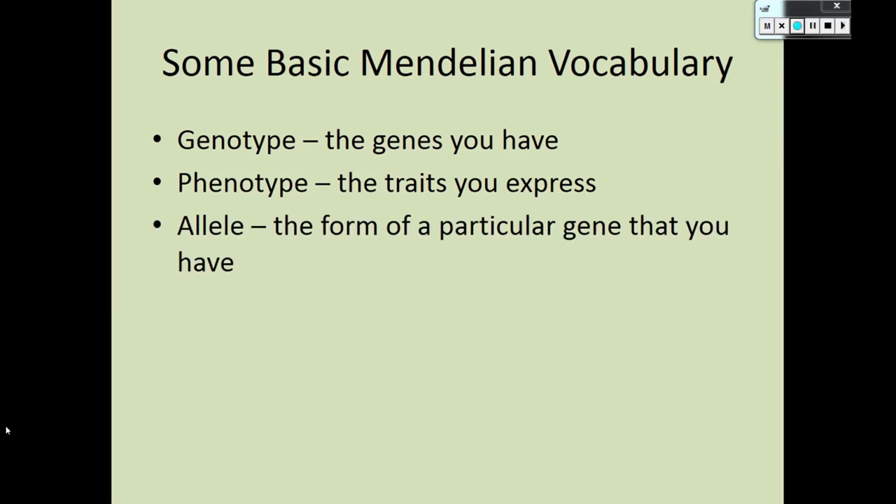Allele, some of you already asked about this from the protein reading. Allele is the form of a particular gene that you have. So again, back to PTC tasting, you have an allele for tasting PTC, an allele for not tasting PTC, and you could have any combination of two not tasting, two tasting, one and one. Those are both PTC tasting genes. They're just two different alleles, so two different forms of that gene.